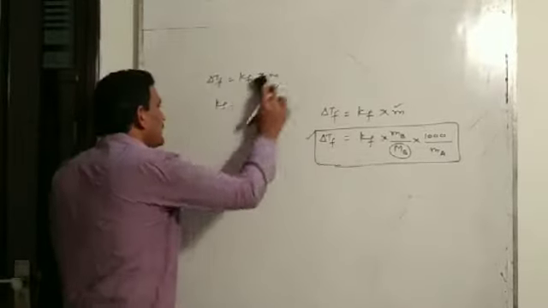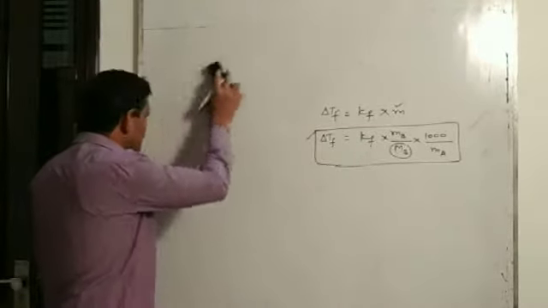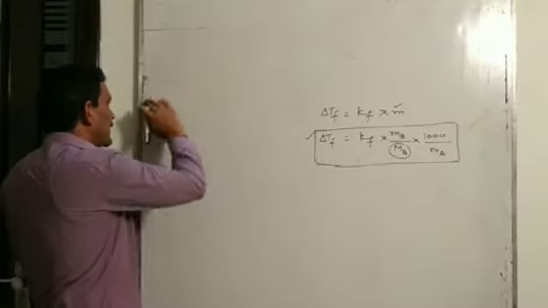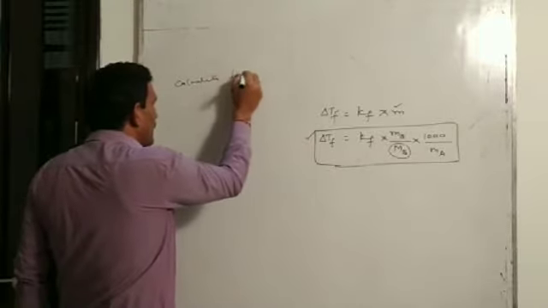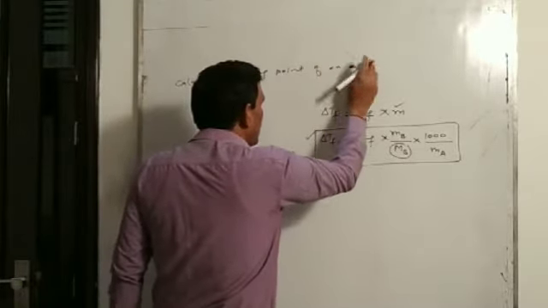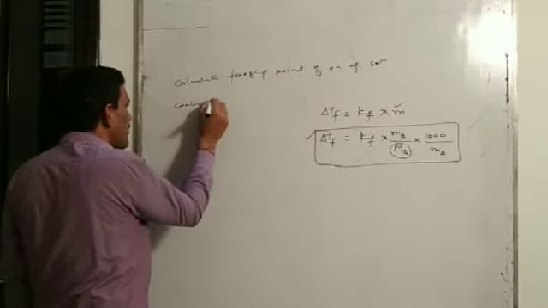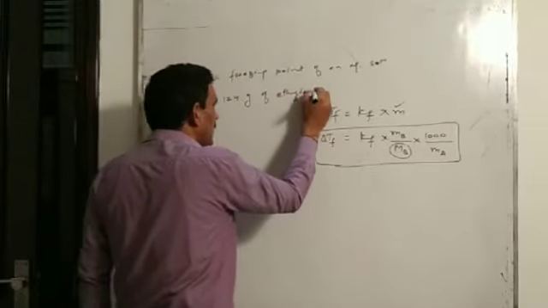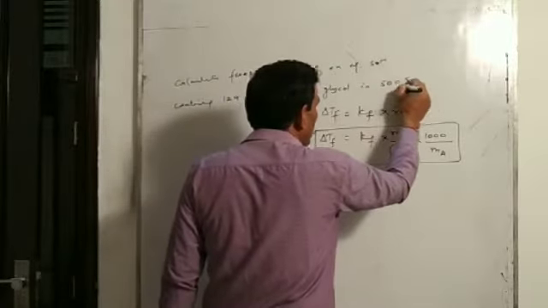Now we can solve one numerical problem based on this colligative property. You can write a statement: calculate freezing point of an aqueous solution containing 124 gram of ethylene glycol in 500 gram of water.